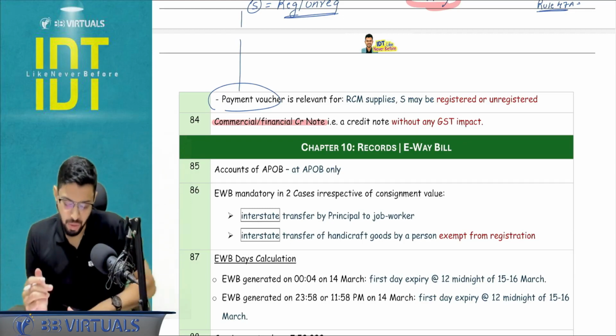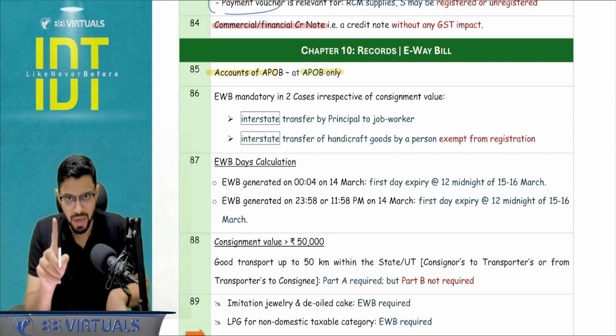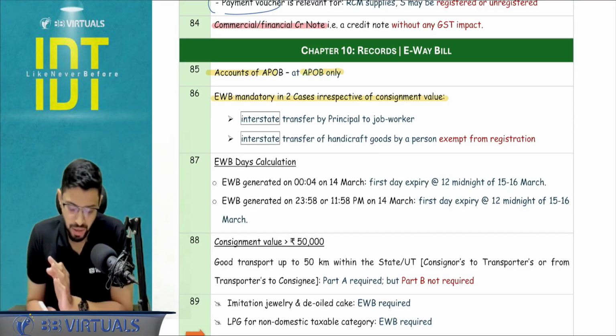Coming to next, chapter number 10, records and e-way bill. Accounts of APOB are to be maintained at APOB only. E-way bill is mandatory in 2 cases irrespective of the consignment value.